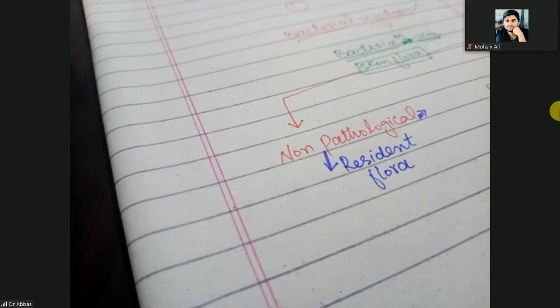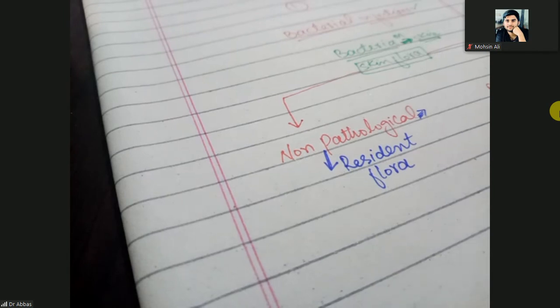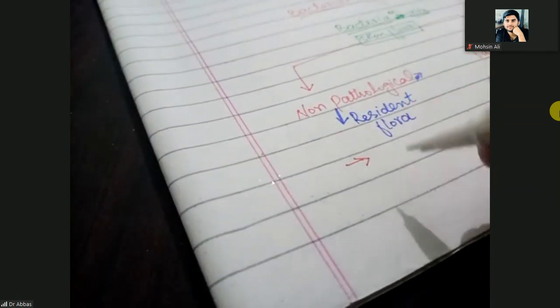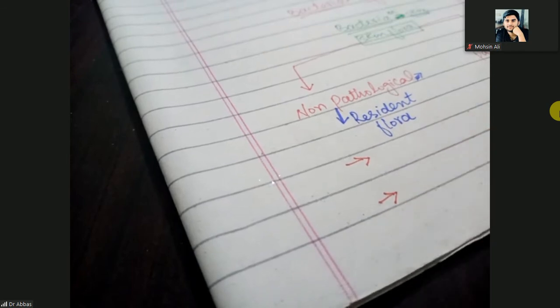And they don't cause any disease. They are commensals. So, what are the examples of resident flora and transient flora?